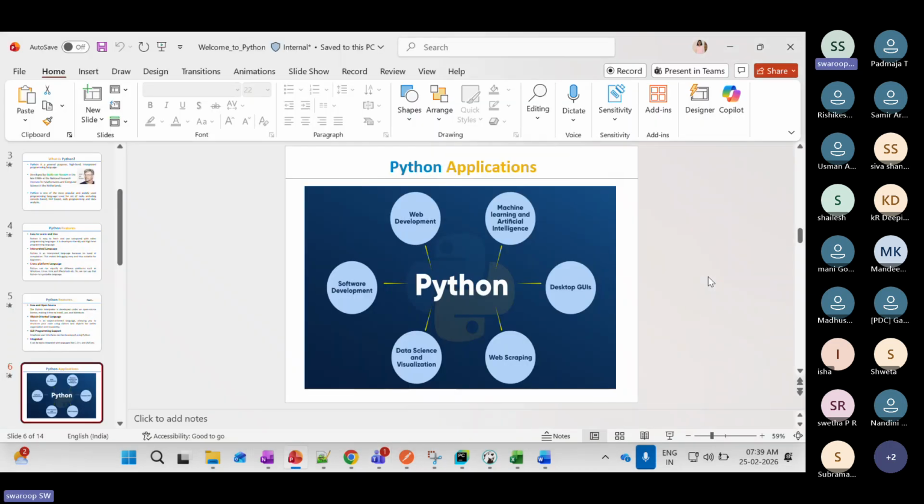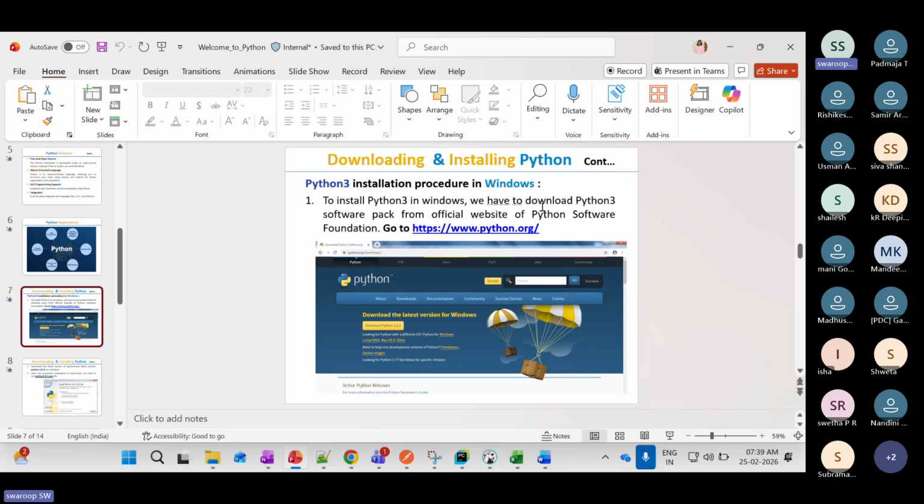Okay, I'll move to the next. In which areas will we be using the Python language? Currently we are using it in many areas. These are the top tiers. We are using it in machine learning and artificial intelligence, desktop GUIs, web scraping, data science and visualization, software development and web development. These are the areas where Python applications are mostly used. Next, how to download Python.